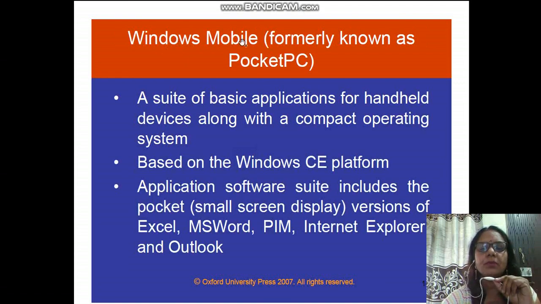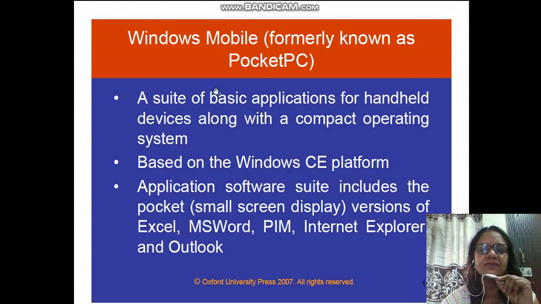Now, Windows Mobile, formerly known as Pocket PCs. Some features of Windows Mobile, which uses Windows CE as an operating system: a suite of basic applications for handheld devices along with the compact operating system. It is based on the Windows CE platform, and the application software suite includes Pocket, small screen display versions like Excel and MS Word.